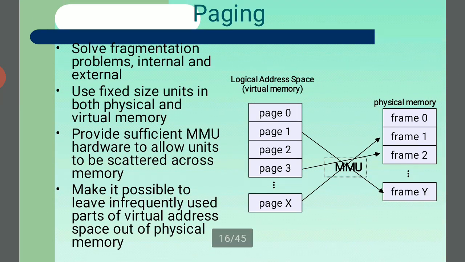Now paging. Paging is the main advantage: information is broken into pieces and stored, and that is called paging. We already discussed it; just to see it briefly, it solves the fragmentation problems, internal and external. Fragmentation has two types of problems, the internal problem and the external problem. So we use fixed size units in both physical and virtual memory, and provide sufficient MMU and hardware to allow the units to be scattered across the memory. So page 0, page 1, page 2, page 3. These are the number of pages.